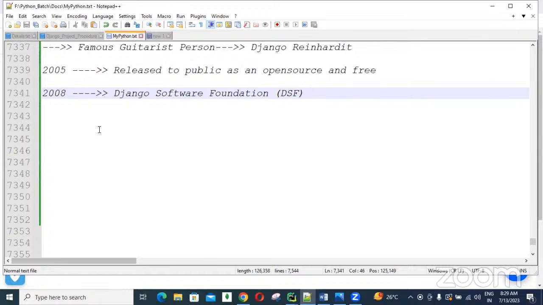A number of MNC companies, like Wipro, IBM, Google, TCS, instead of using Java and .NET, are using this Django framework and developing their applications.